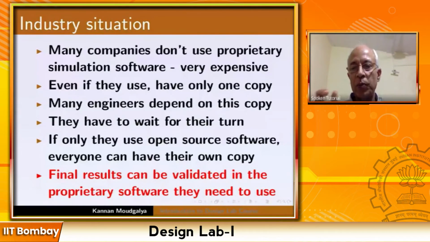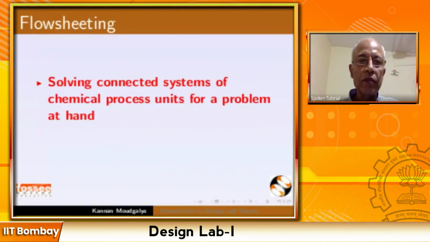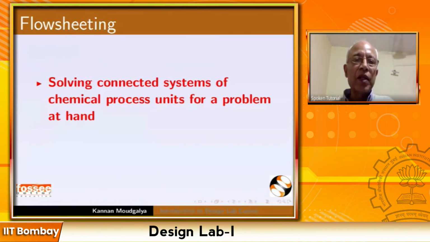So to do the last 1% may not take much effort, and the software is very similar. If you learn in one software, whether it is open source or commercial, you will expect similar kind of features in some other software. So migrating to another software will not take too much time. Okay, so that is the introduction. Now let's come to the work that we have to do in this semester.